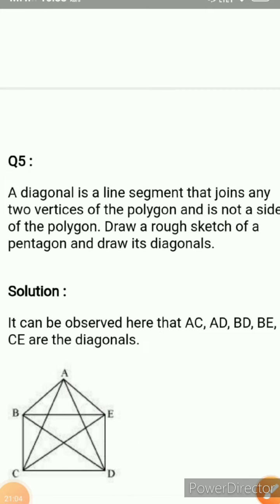Clear, so here is the answer of your question number 5. It is observed here that AC, AD, BD, BE and CE are the diagonals, and that is your pentagon AB, BC, CD, DE and EA.